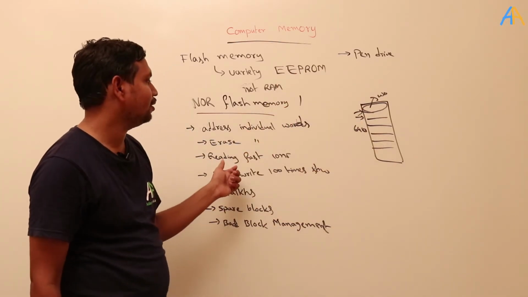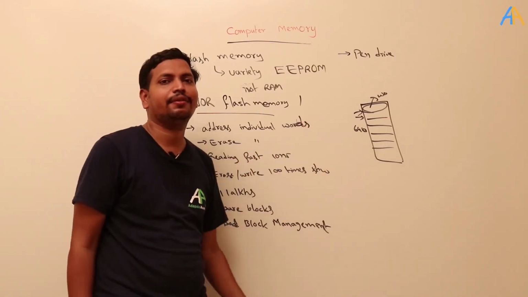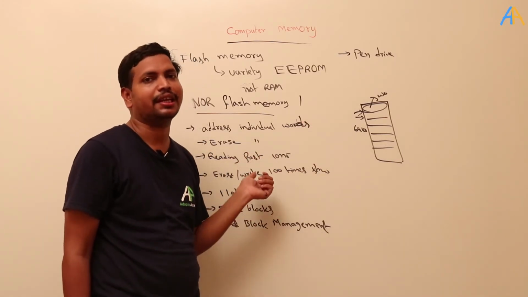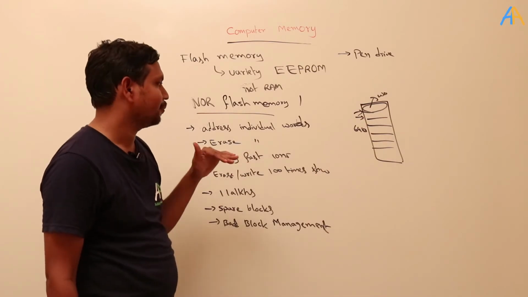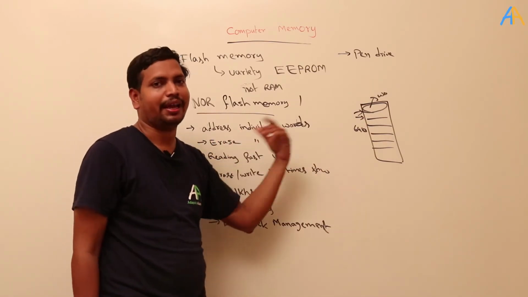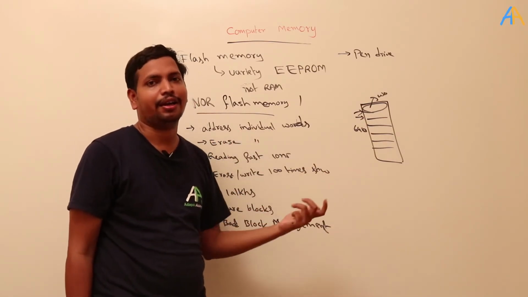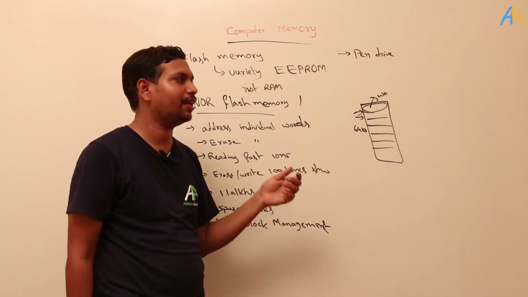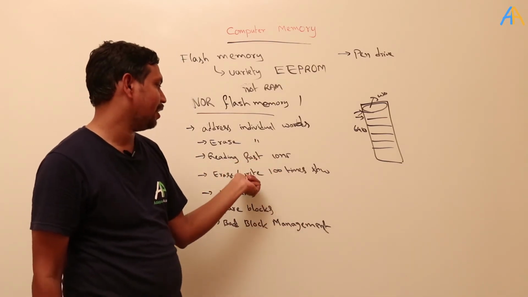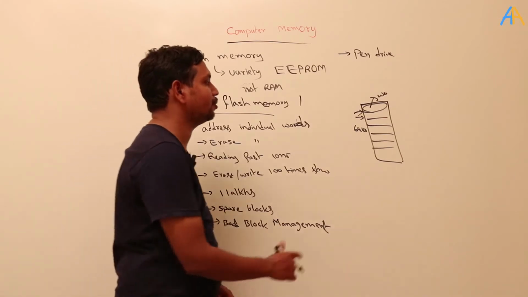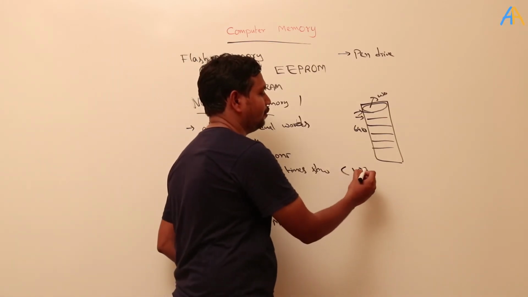And one more thing is that reading is fast. Reading from the non-volatile memory is very fast. It usually takes 10 nanoseconds. Next, erase and write. For erasing and writing, it will take a longer time. That means 100 times more than reading. For reading it is 10 nanoseconds, and for erasing and writing it takes 100 times, which means 1000 nanoseconds. It is very slow.